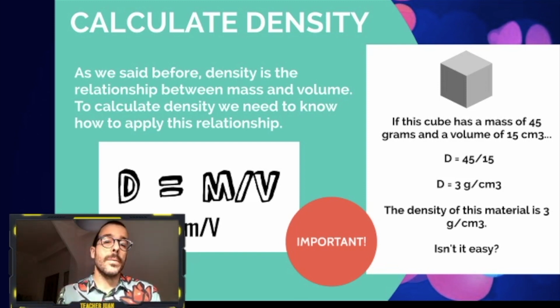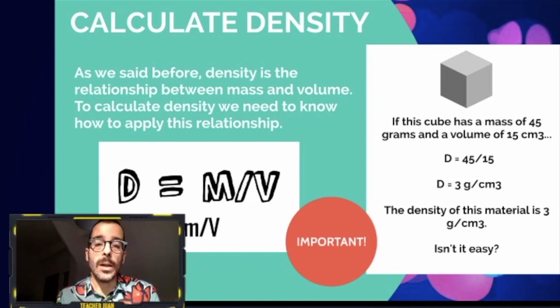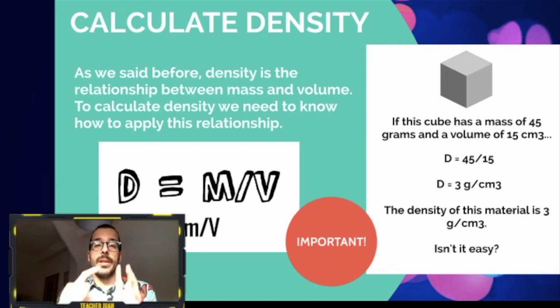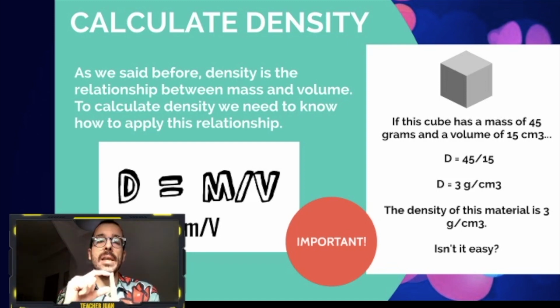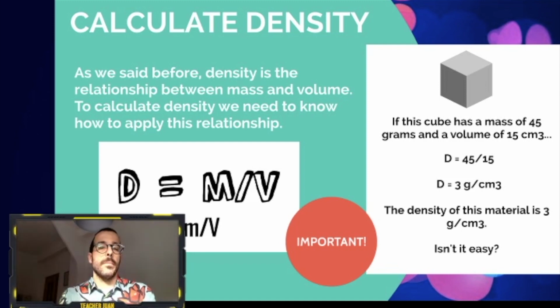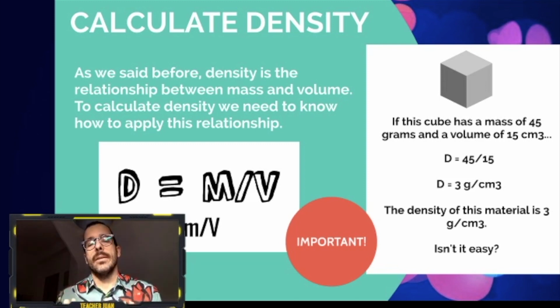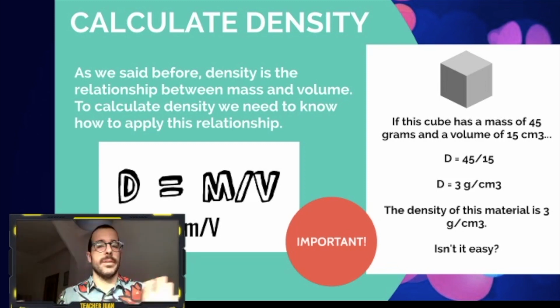As you see here in this formula, density equals mass divided by volume. You can find density with a D or with a P. Both ways are the same.